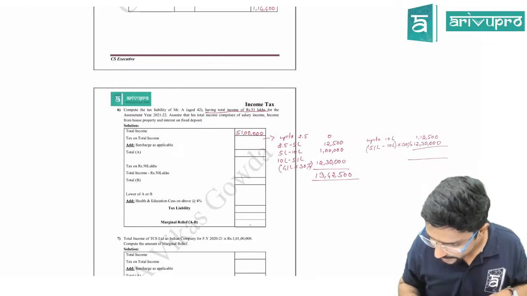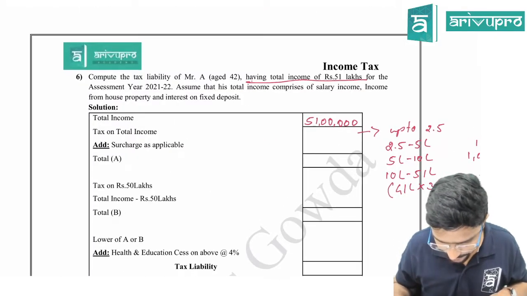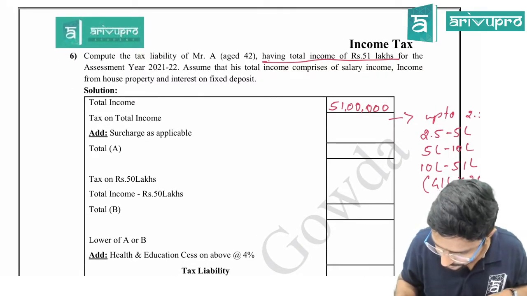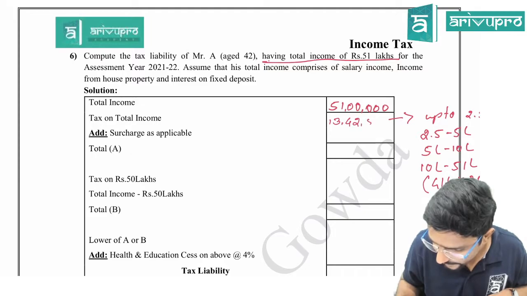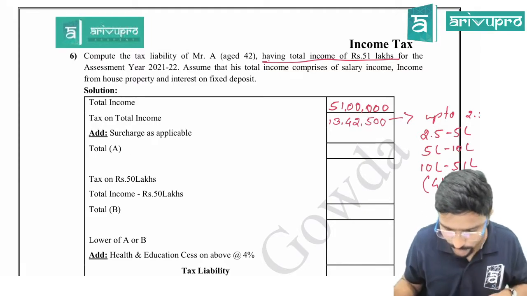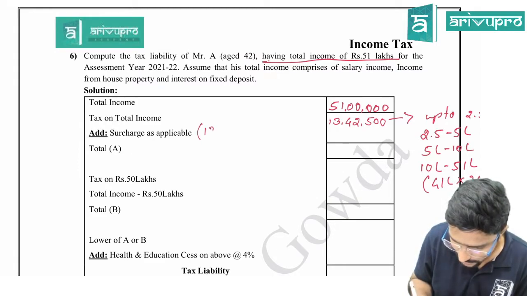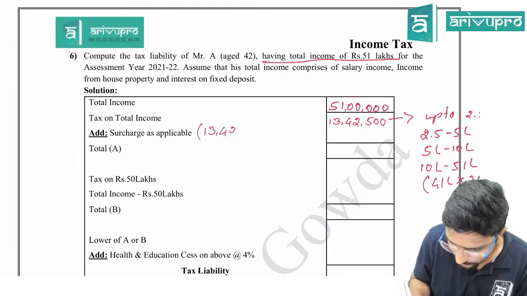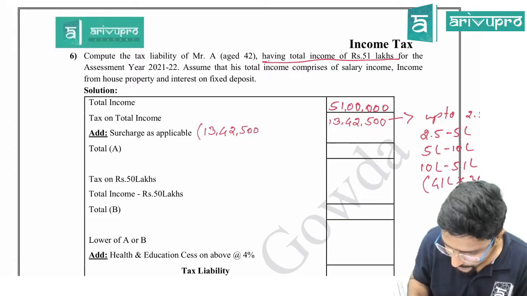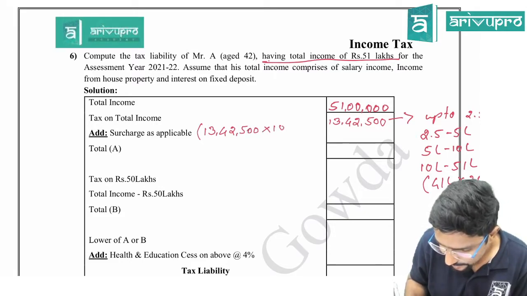So 13 lakh 42,500. For this I have to calculate surcharge as applicable. So what is the amount of surcharge? I have to calculate 13 lakh 42,500 into what is the rate, guys? 10%.